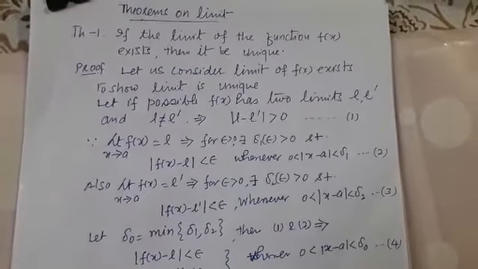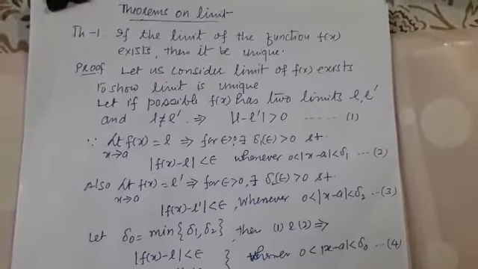We will use the concept of limit here. The proof of this theorem is based on the method of contradiction. Since the limit of the function exists, it is given, so let its limit be L.